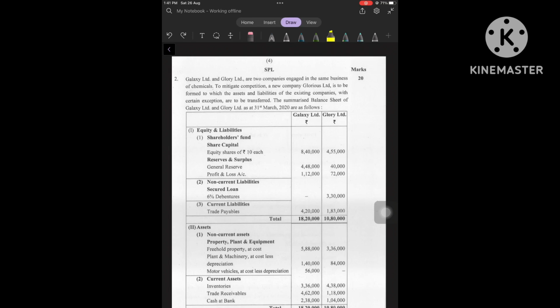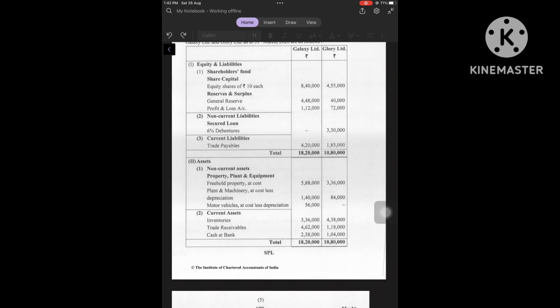The summarized balance sheets of Galaxy Limited and Glory Limited as at 31st March 2020 are given as follows. Given the balance sheets of Galaxy Limited and Glory Limited, we have details about equities and liabilities, non-current liabilities, and current liabilities. In assets, we have non-current assets and current assets. All the details are given.